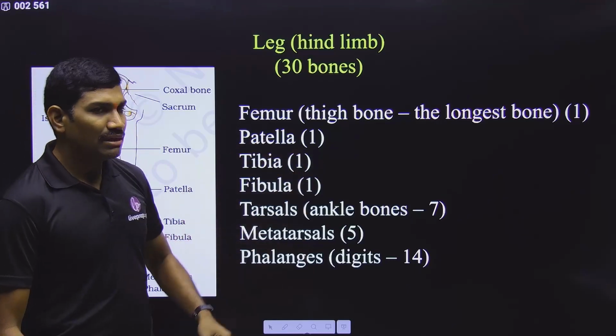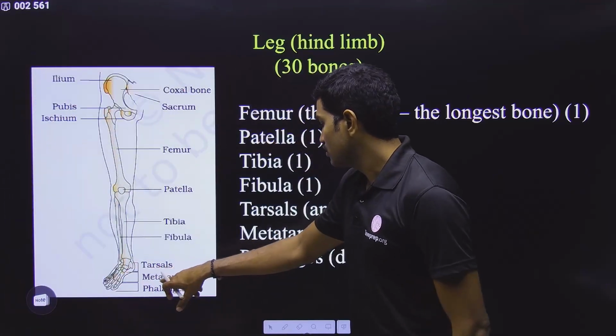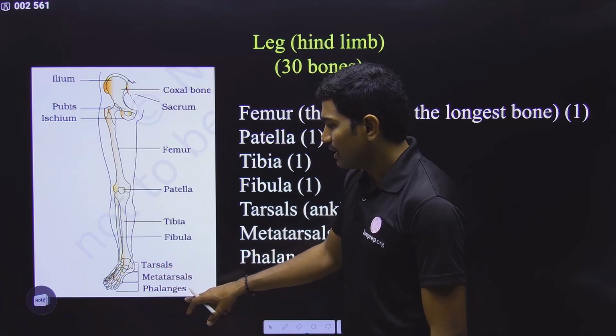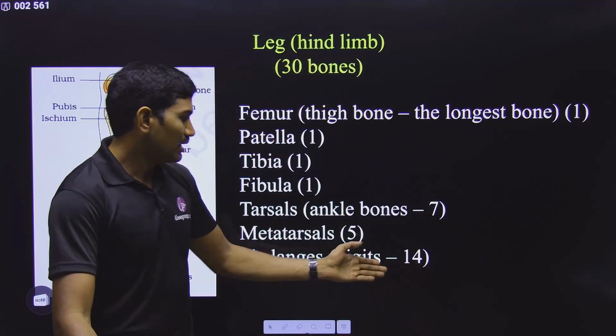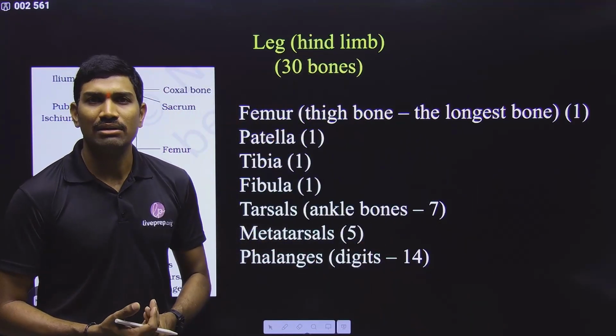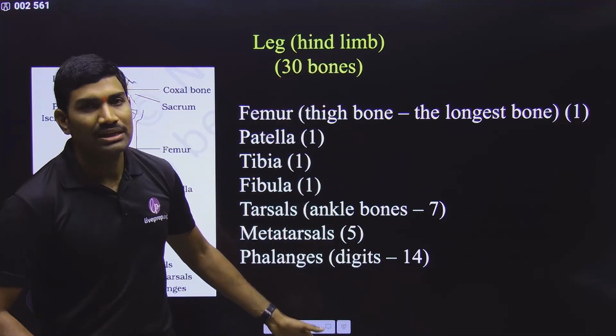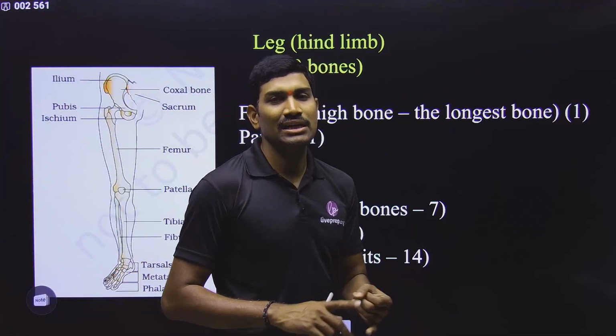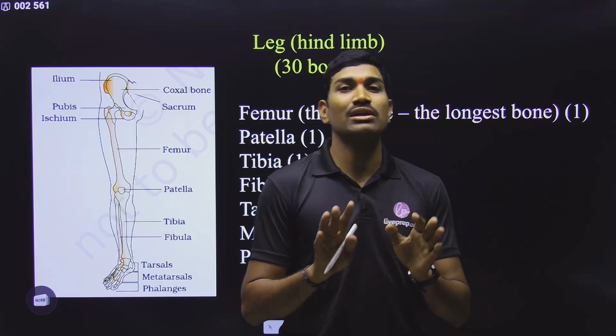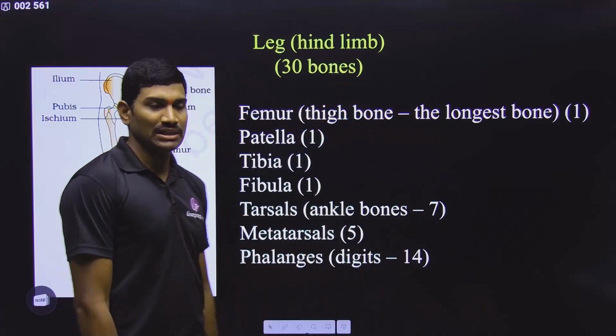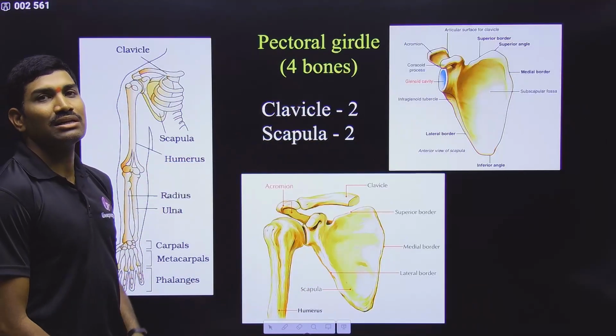Next are the metatarsals. These are again 5 in number. Phalanges, once again these are the toes, again the digits, so they are again 14 in number. In this way, here also 30 are there. So each hand has 30, each leg has 30. So your total of 120 bones is completed. Clear? Now we are talking about the girdles.